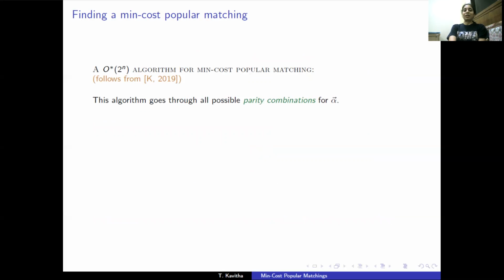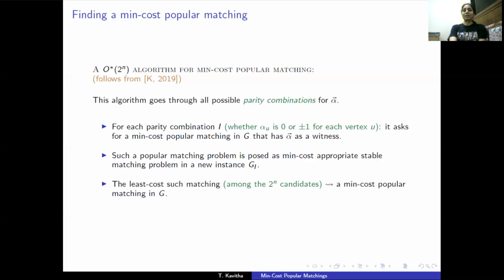So let's outline the 2 to the n algorithm for min-cost popular matching that follows from recent work. This algorithm essentially goes through all possible values for a witness vector. In fact, it doesn't really go through all possible values, it goes through all possible parity combinations. So for each vertex u, alpha u is either 0 or plus or minus 1. That is, alpha u is either even or odd. There are in total 2 to the n such parity combinations.